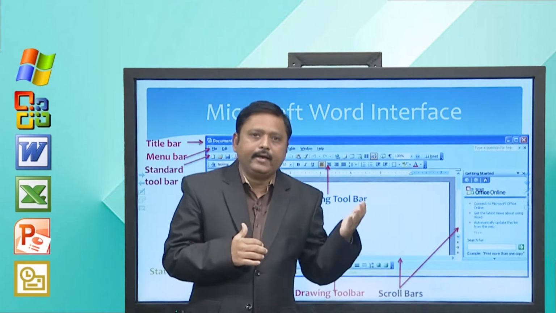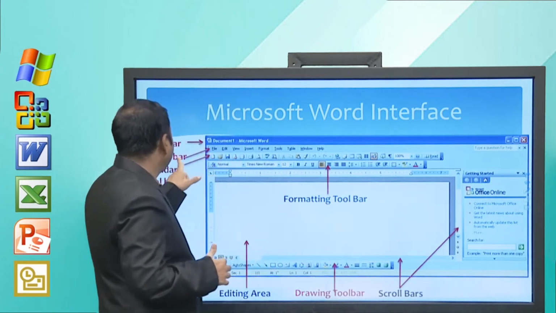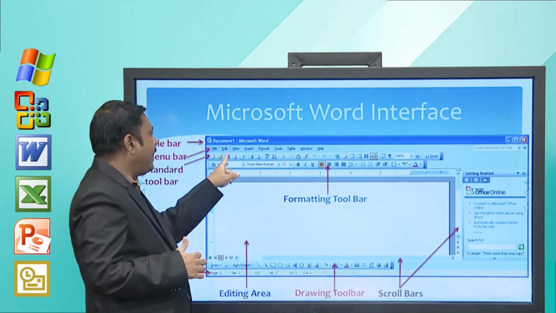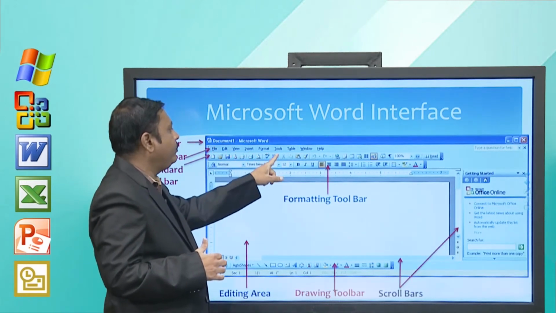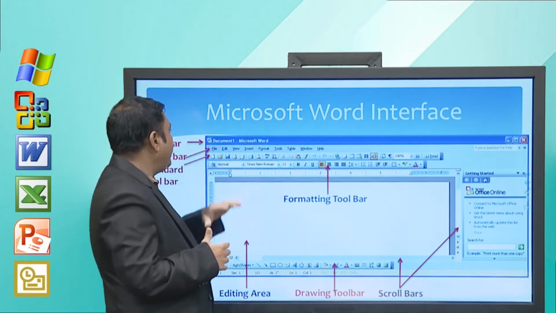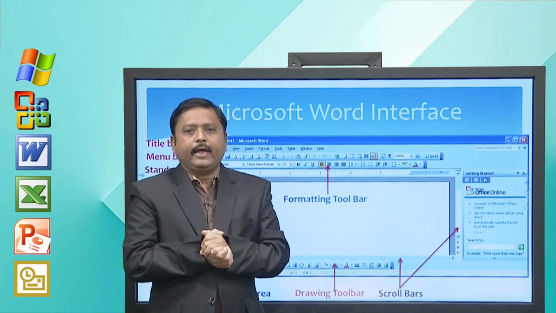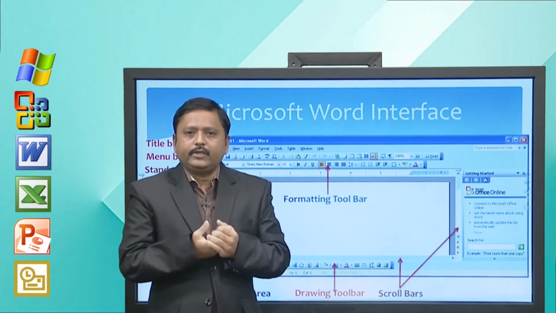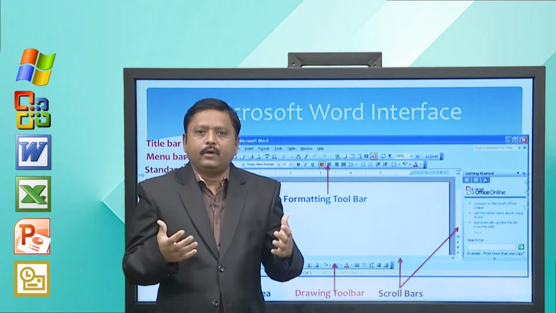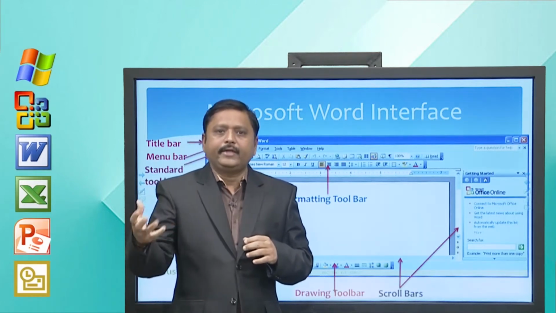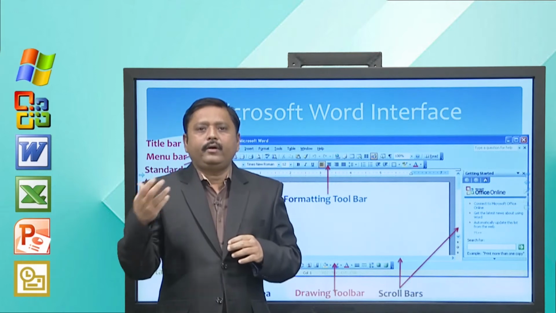The second line immediately next to it is the menu bar. You can see there are 9 menus: file, edit, view, insert, format, tool, table, window and help. Now, we know what a menu is. A menu is a set of commands that you can use to perform certain actions on your text.